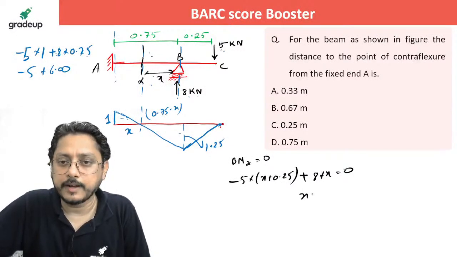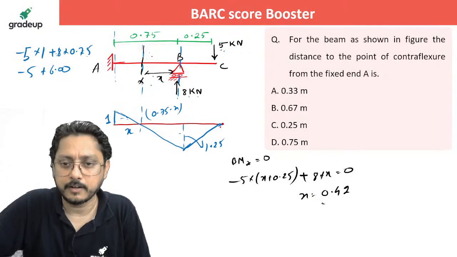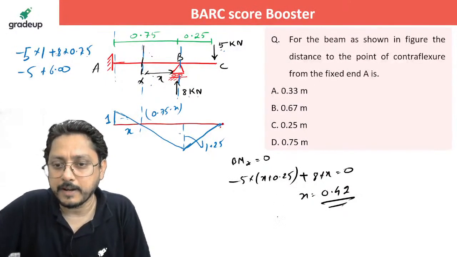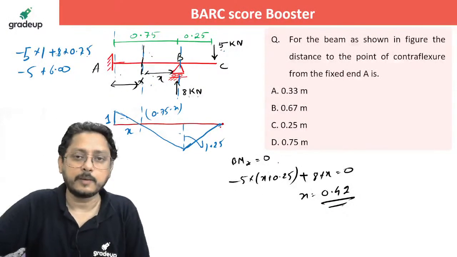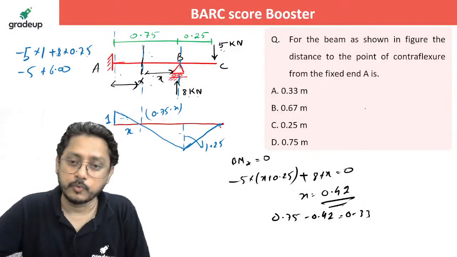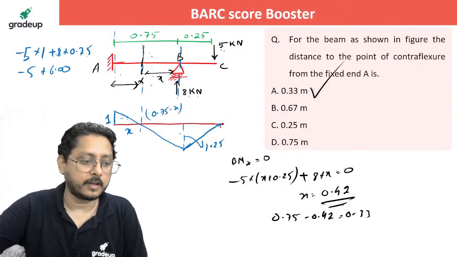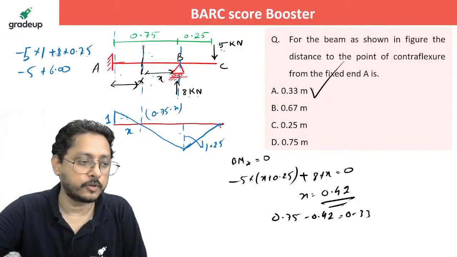From here, if you solve, you'll get 0.42 something. He's asking from end A, so just subtract from 0.75: 0.75 minus 0.42 and you'll get 0.33. So either you do it with the similar triangle or with this, you'll get the same. That's your choice. If you are comfortable with similar triangles, do that, or do this one, whatever is easy for you.